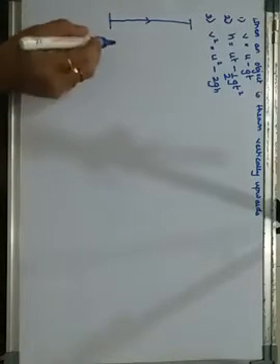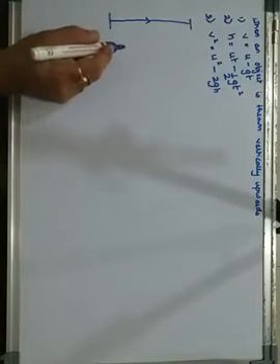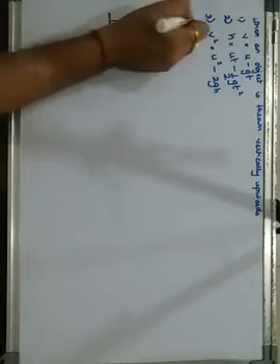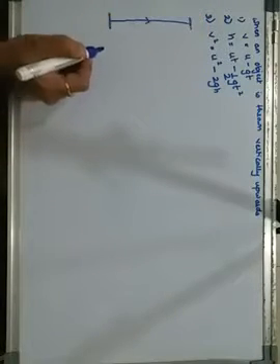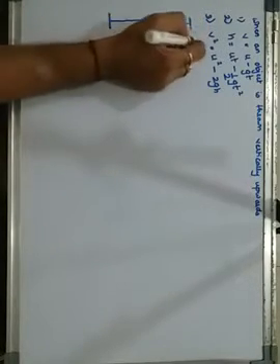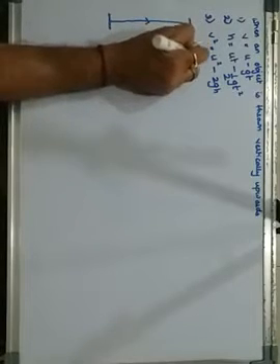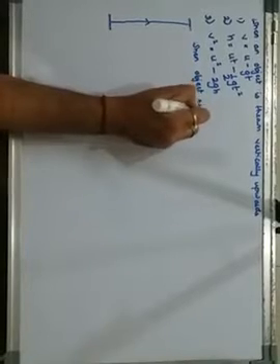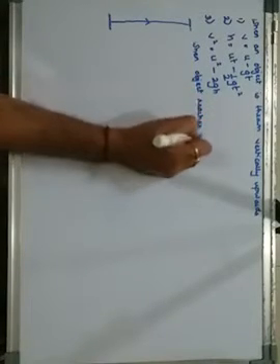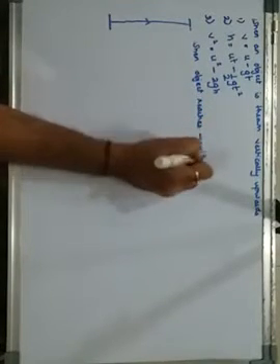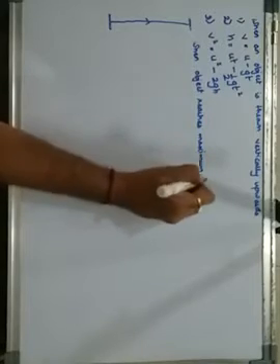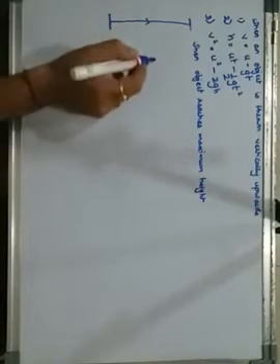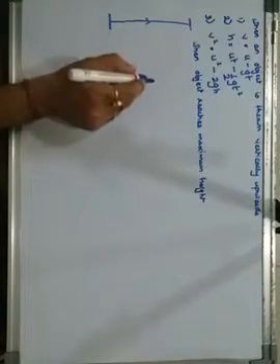When an object is thrown in an upward direction, if I consider the equation when the object reaches the maximum height, then what is that maximum height?